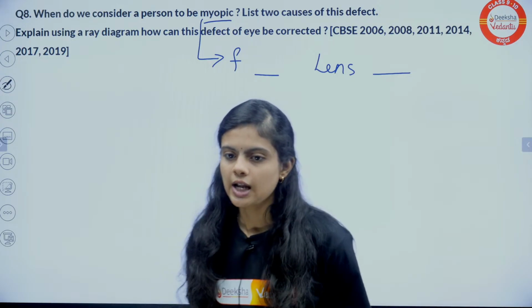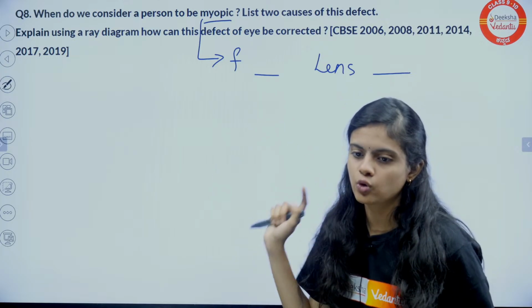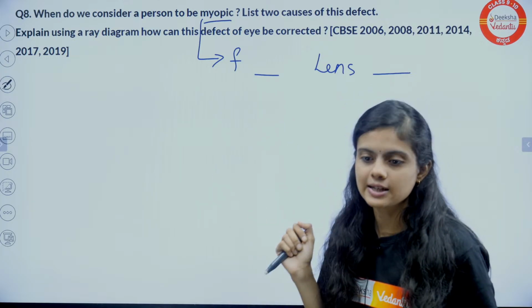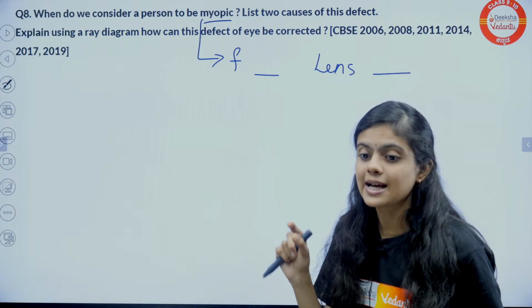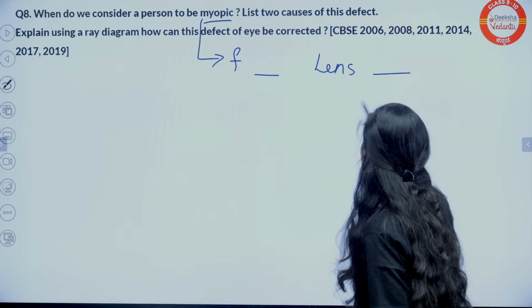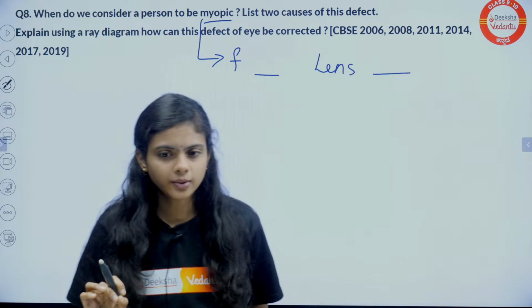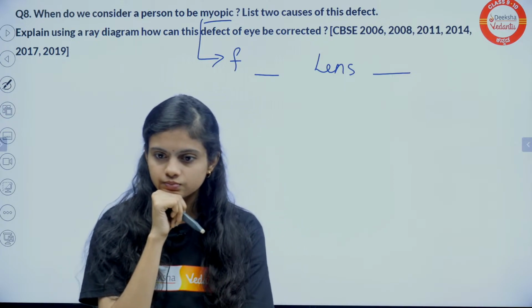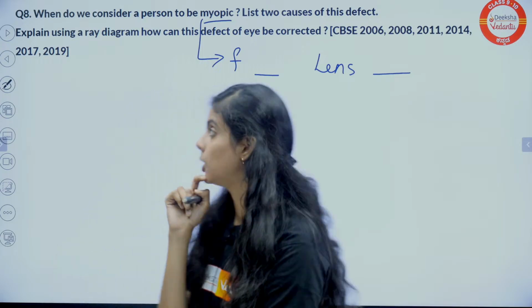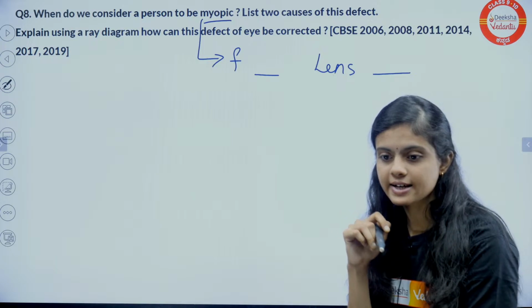Great. Now, a myopic person: what is the defect with the focal length? What is the defect with the lens? The focal length is dash. The lens is unable to, okay, or the lens is dash. How is the lens? Can you tell me? Elongation of eyeball. Yes, elongation of eyeball. Exactly. That is the reason.